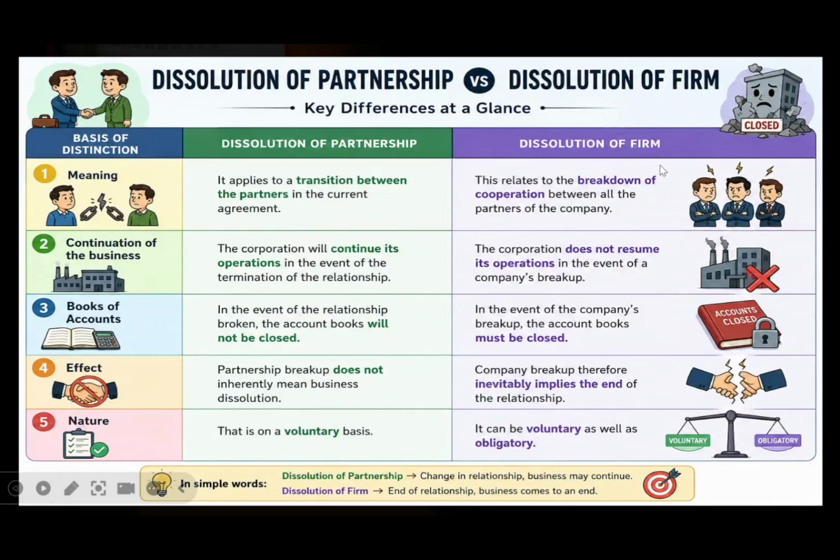Whereas dissolution of a firm relates to the breakdown of the cooperation between all the partners of the company. So the relationship between all the partners is completely terminated.